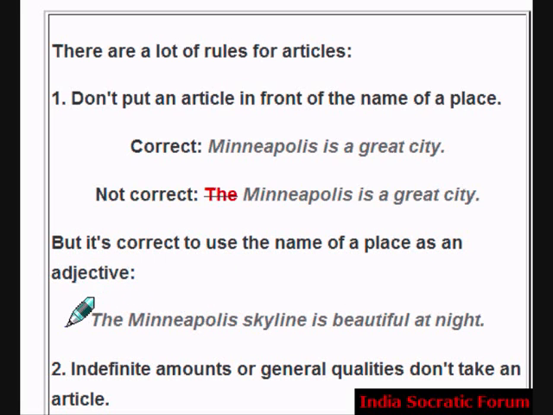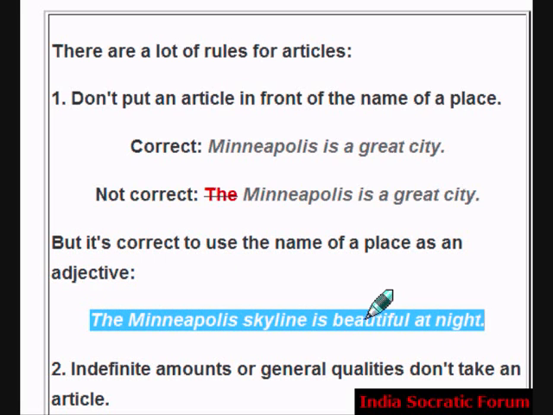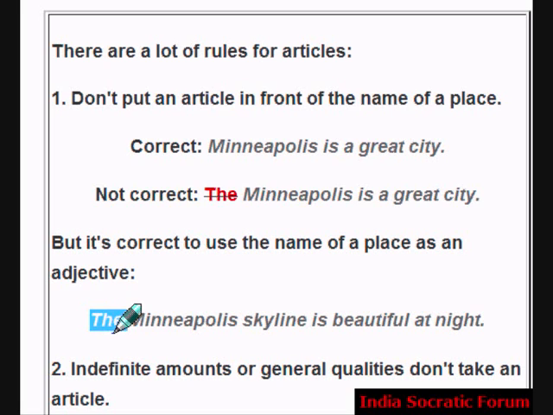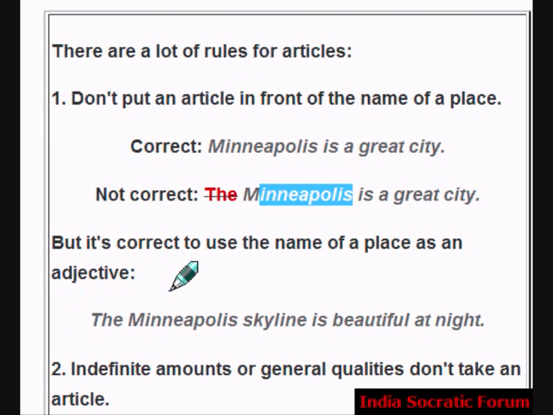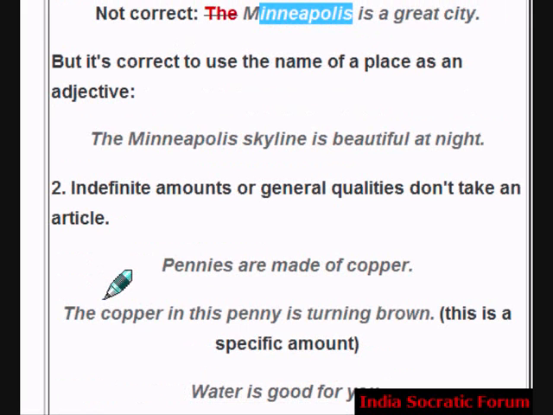The Mumbai skyline is beautiful at night. The Chennai skyline is beautiful at night. The Chennai beaches are beautiful at night. The Chennai Marina Beach is beautiful at night. So there you can put the, okay, but don't use the directly before the place name. Here you are using it as an adjective, specifically mentioning that thing.